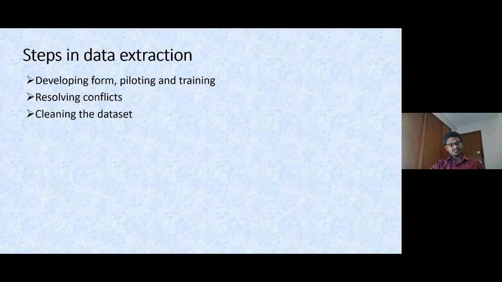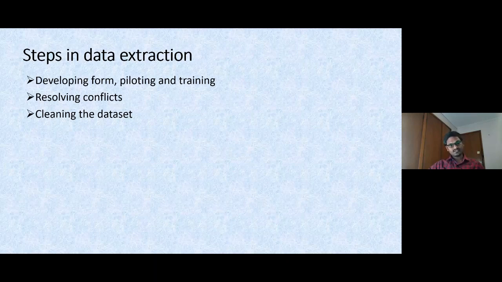Next, resolving the conflicts. Once you extract data, this data extraction can be conducted by 2 independent reviewers to minimize the bias, to minimize the errors that we are going to face after extracting the data. Conflicts can be resolved by sitting and discussing where the issues are occurring and how we can handle those. If the 2 independent reviewers are unable to resolve those conflicts, they can contact the senior researchers.